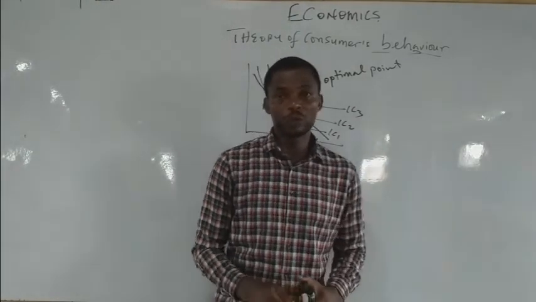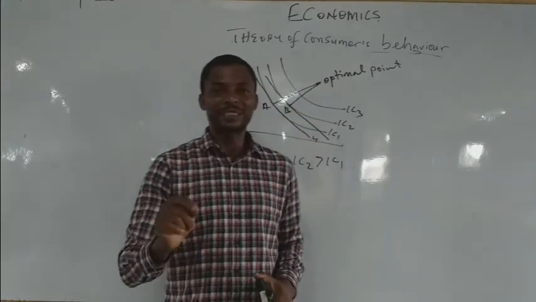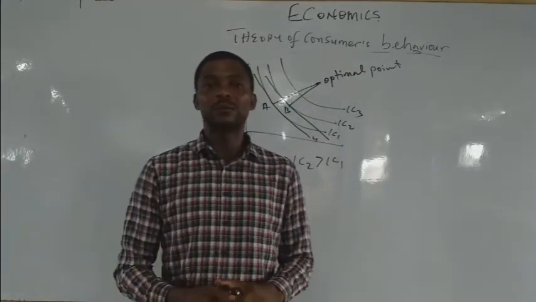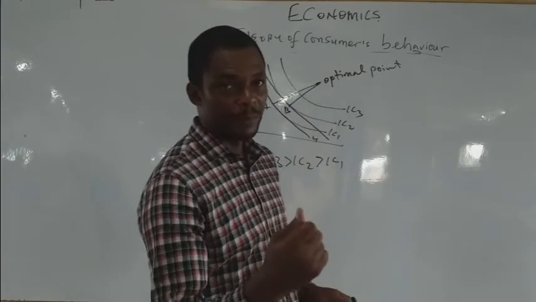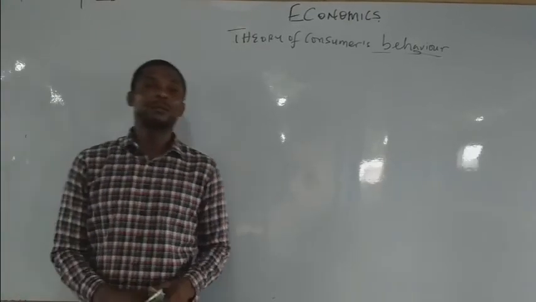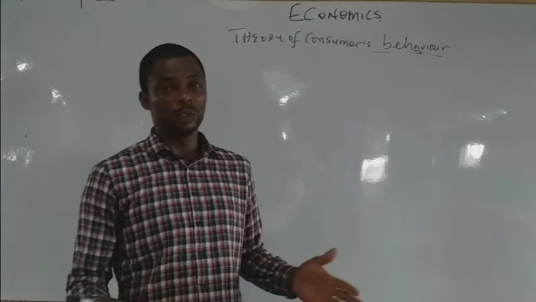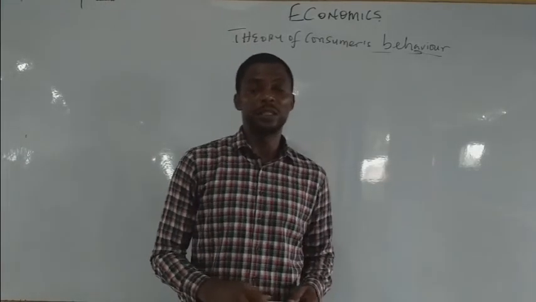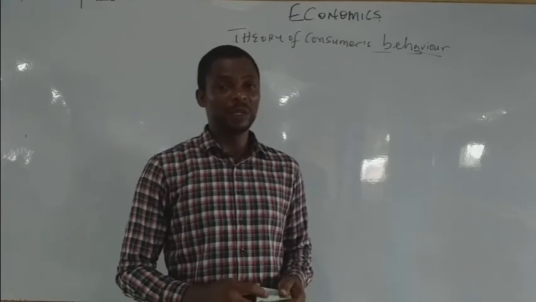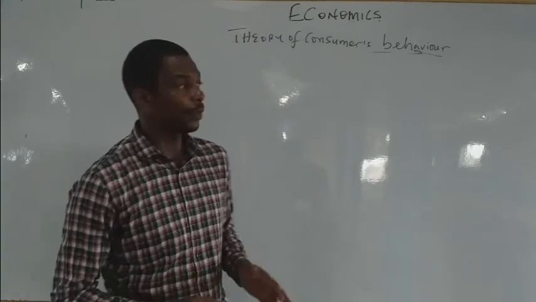Now, finally, I want to talk to you about utility maximization. When you talk about utility maximization, you are referring to the satisfaction a consumer derives from the money he pays on the commodity. That satisfaction a consumer derives from the amount he paid on the use of a commodity is called utility maximization. Consumer's satisfaction. It's very important for us to take note of that and to analyze it each time it comes to us.